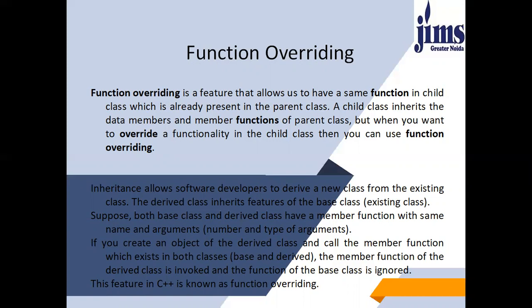Inheritance allows software developers to derive a new class from the existing class. The derived class inherits features of the base class, or you can say the existing class. Suppose both the base class and derived class have a member function with the same name and arguments. If you create an object of the derived class and call the member function which exists in both classes, the member function of the derived class is invoked and the function of the base class is ignored. This feature in C++ is known as function overriding.